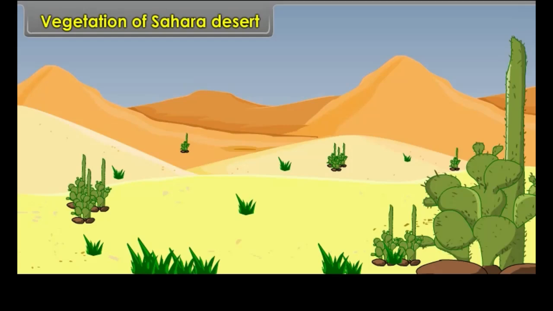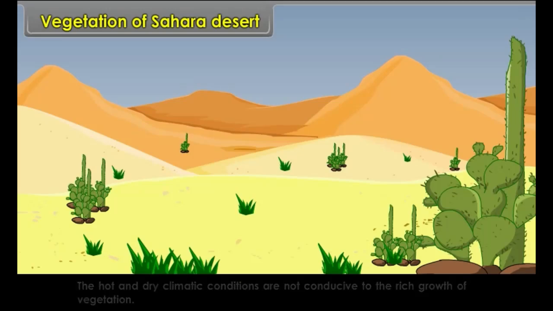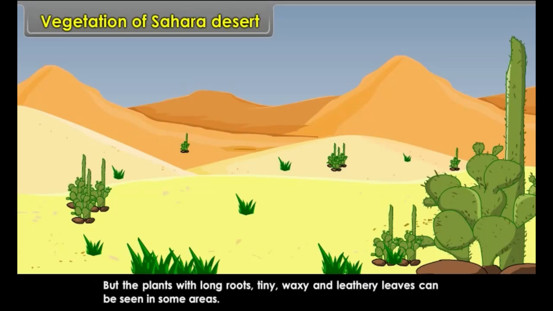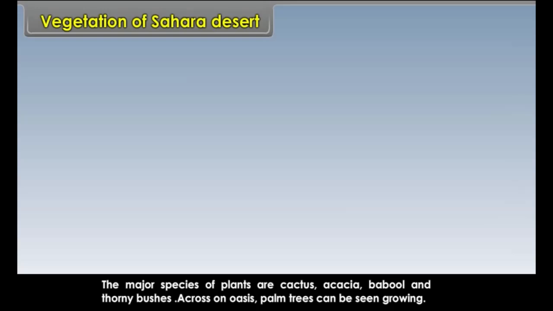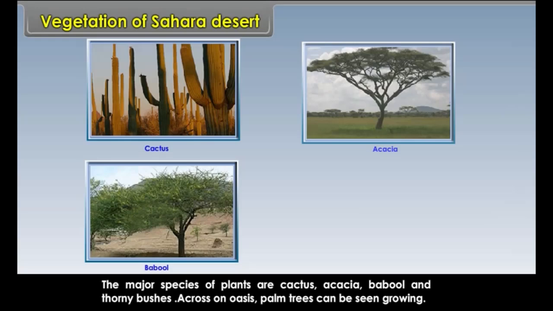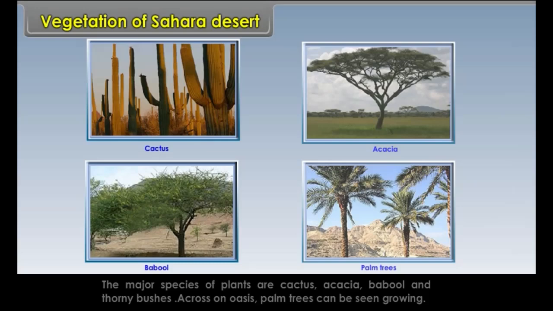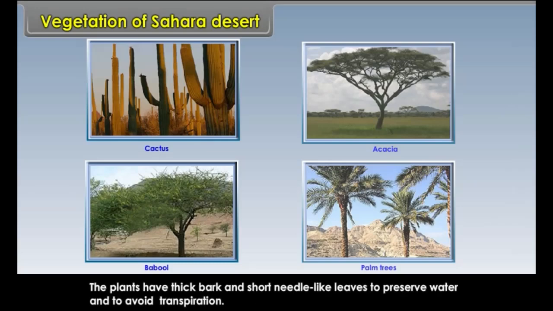Vegetation of Sahara Desert. The hot and dry climate conditions are not conducive to the rich growth of vegetation, but plants with long roots and tiny, waxy, leathery leaves can be seen in some areas. The major species of plants are cactus, acacia, babool and thorny bushes. Around an oasis, palm trees can be seen growing. The plants have thick bark and short needle-like leaves to preserve water and to avoid transpiration.